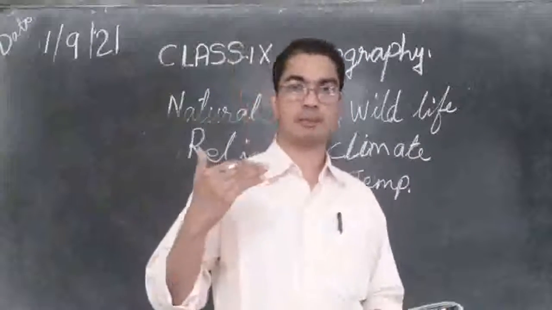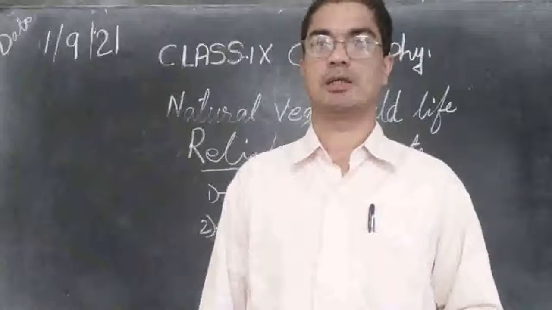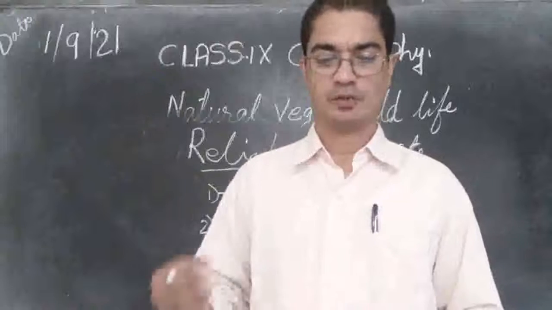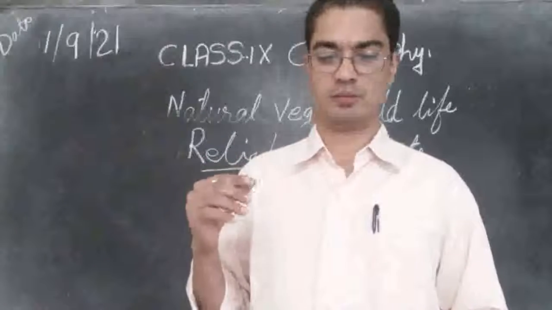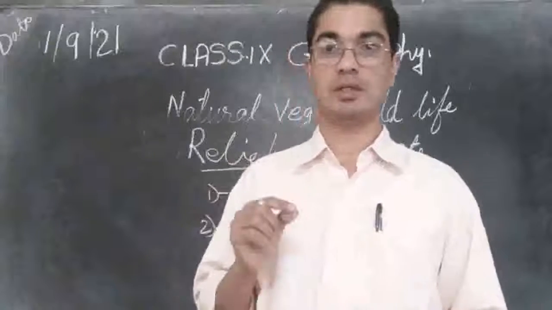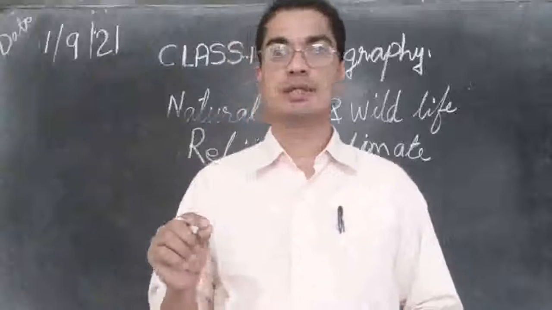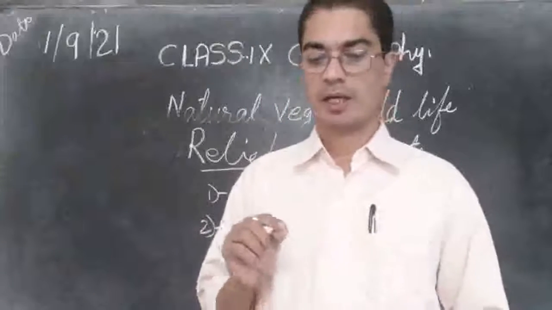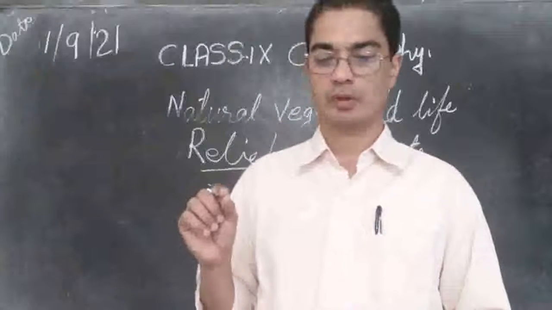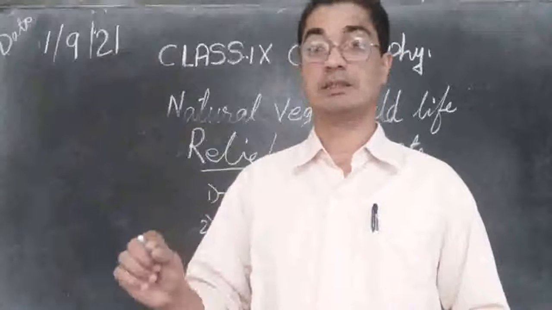Then when we go to the temperate region, what is the temperature there? It will be very low again, between 7 degrees to 17 degrees Celsius. The annual temperature will be 7 to 17 degrees, and in the winter it will be minus 1 degree to minus 10 degrees.